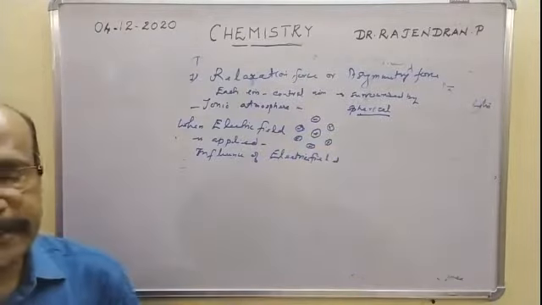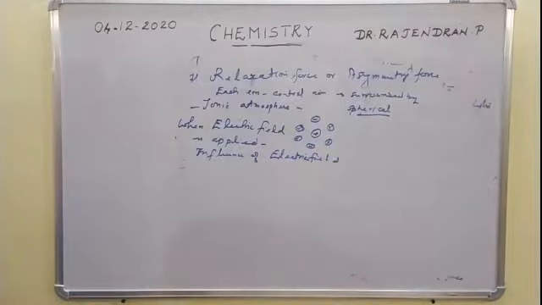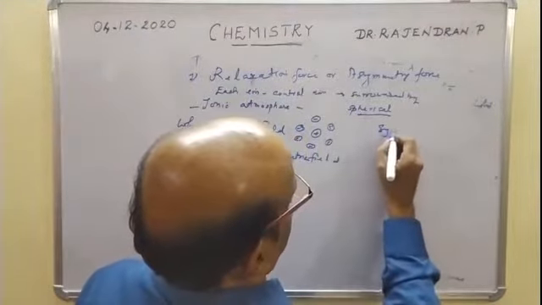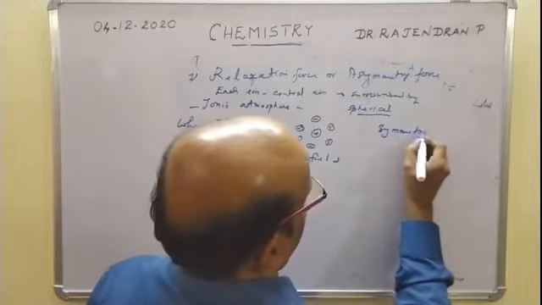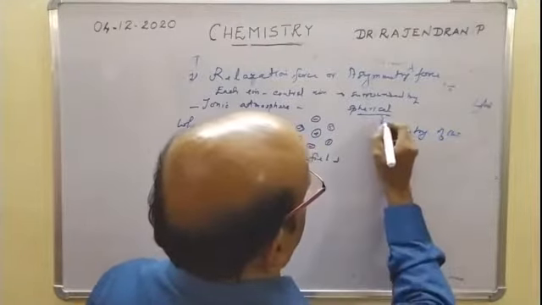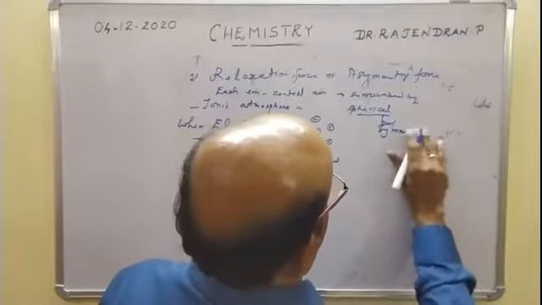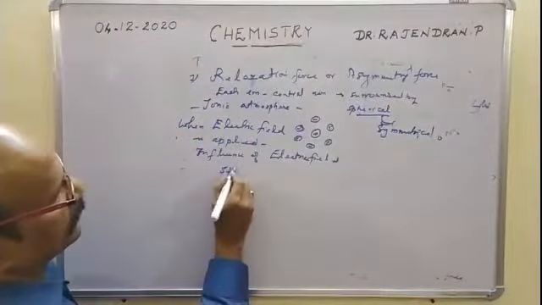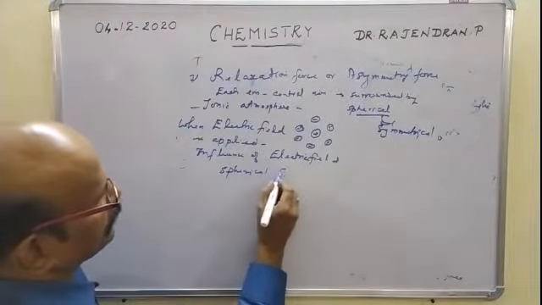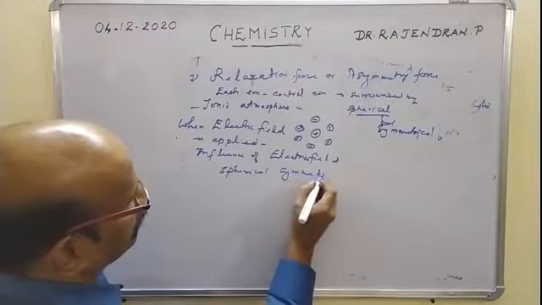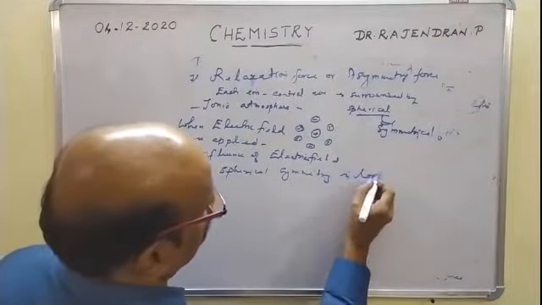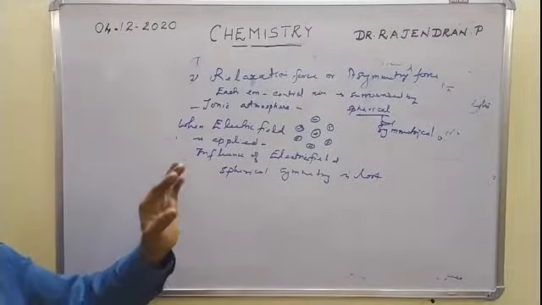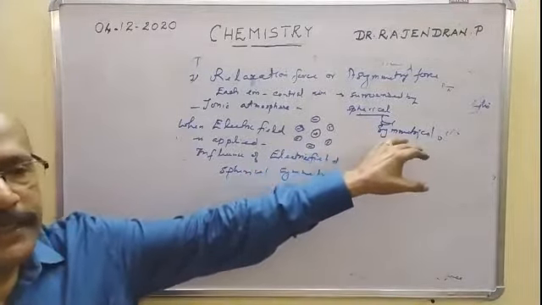The spherical symmetry of the ionic atmosphere is lost. So under the influence of the applied electric field, the spherical symmetry of the ionic atmosphere is lost,